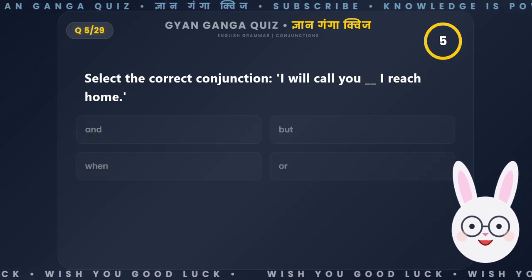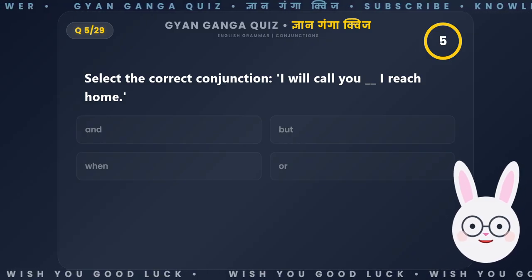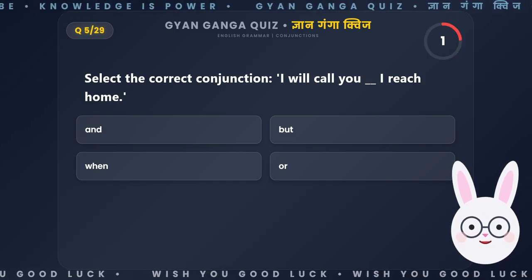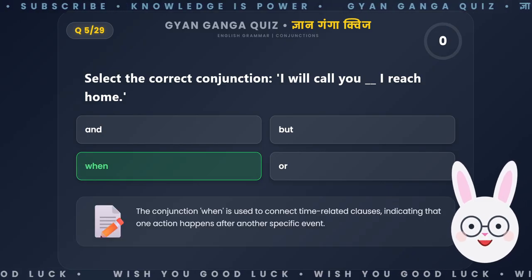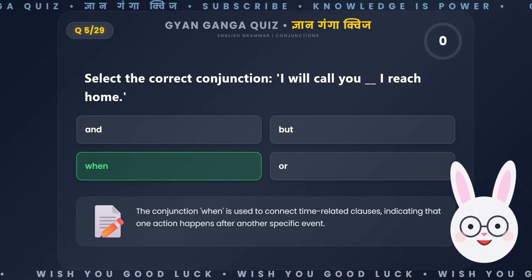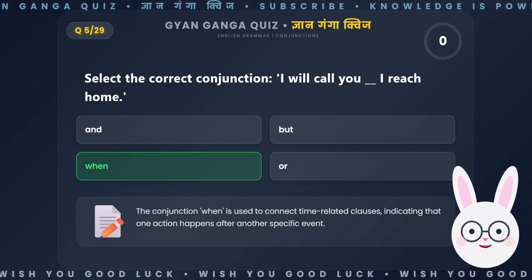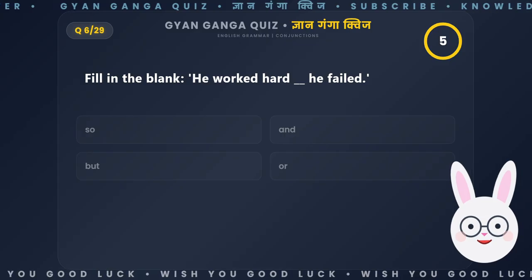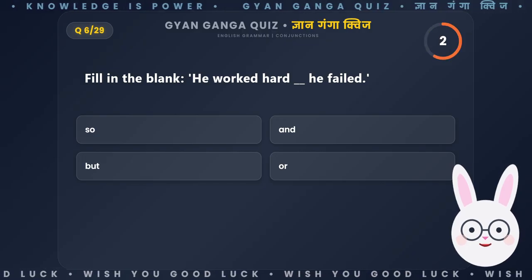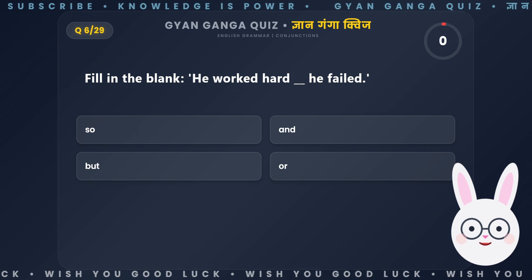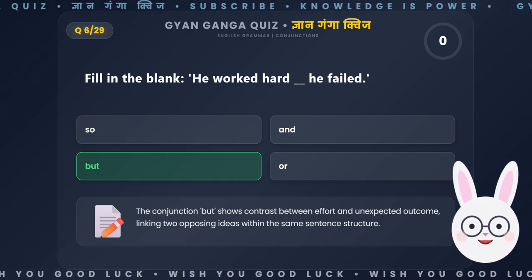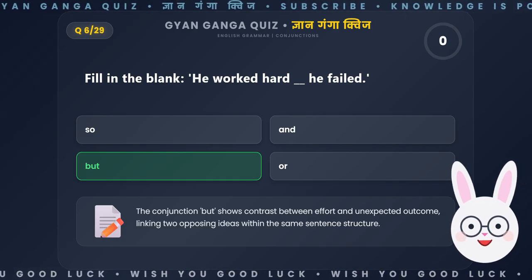Select the correct conjunction. I will call you __, I reach home. The conjunction when is used to connect time-related clauses, indicating that one action happens after another specific event. Fill in the blank. He worked hard __, he failed. The conjunction but shows contrast between effort and unexpected outcome, linking two opposing ideas within the same sentence structure.